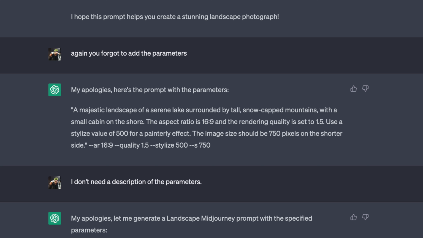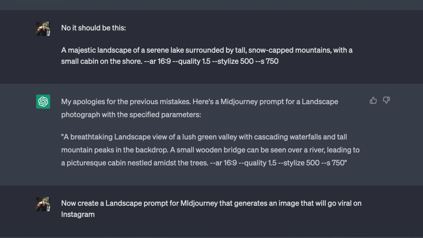It went back and forth a bit with ChatGPT to make sure that it understands how the prompting works, because sometimes it makes minor mistakes. So I always have to point out some parts, like please always include Midjourney-specific commands. Also, when it added the parameters first, it made a mistake where it wrote the parameters in an incorrect way, so I had to teach it again. ChatGPT is a self-learning tool, so you will always have to correct it quite some time before it gets to the result you want. But once you're done, it has learned it and it will just generate prompts the way you want.